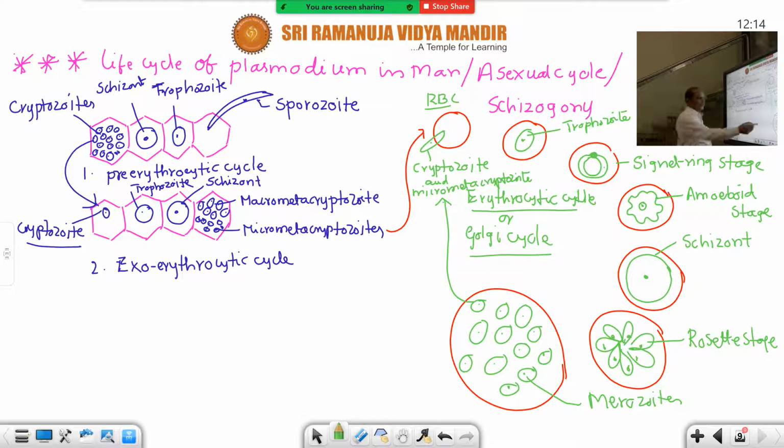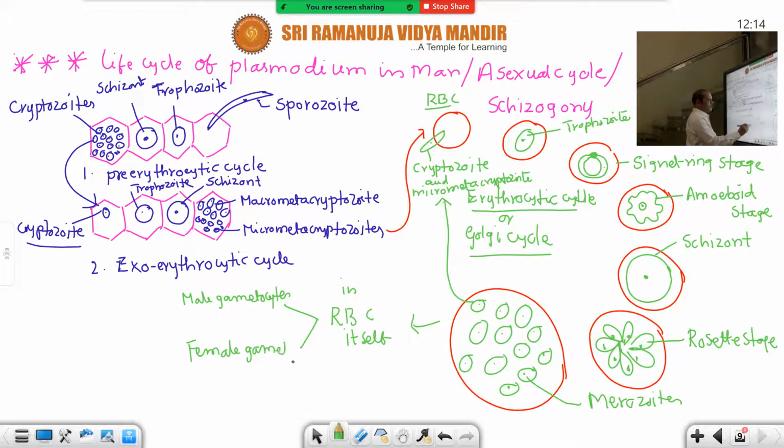merozoites are converted, while they are in the RBC itself, in the spleen and bone marrow. While they are in the RBC itself, better you mention like this, they are developed into gametocytes. These gametocytes are male gametocytes and female gametocytes. Some of the merozoites are converted into male gametocytes and female gametocytes to initiate the life cycle of Plasmodium in mosquito, the next host. Because it completes its life cycle in two hosts, that's why it is a digenetic parasite, already I told you.